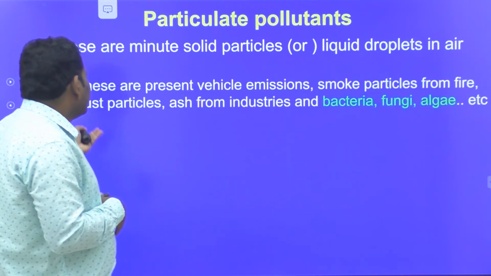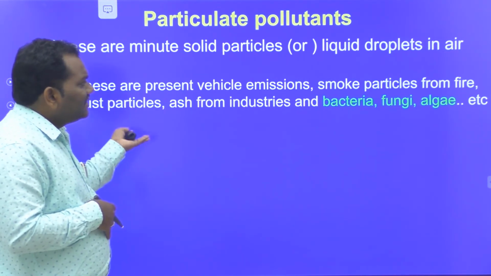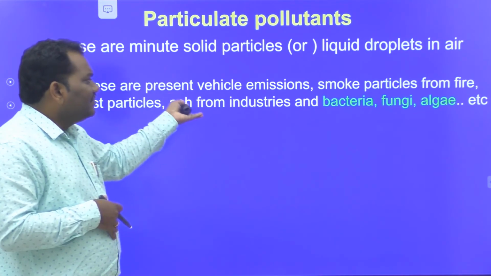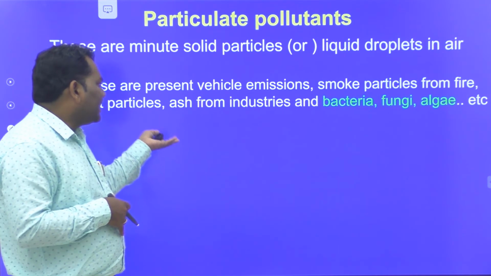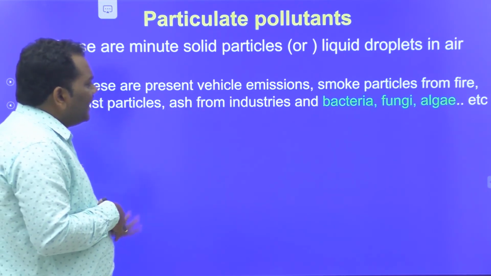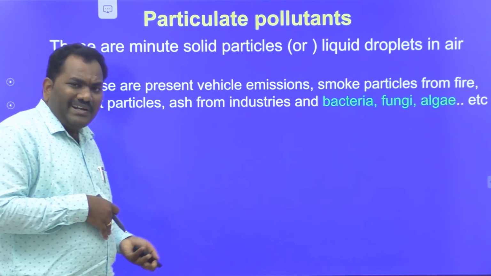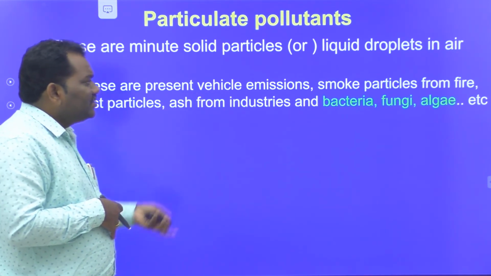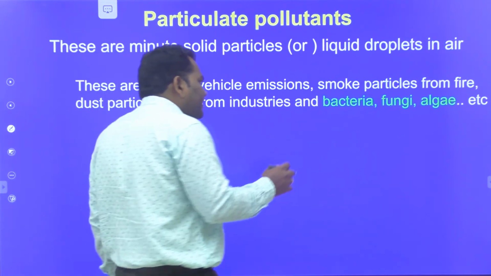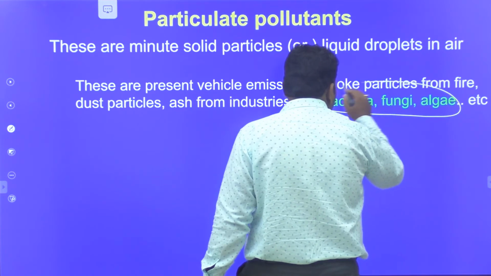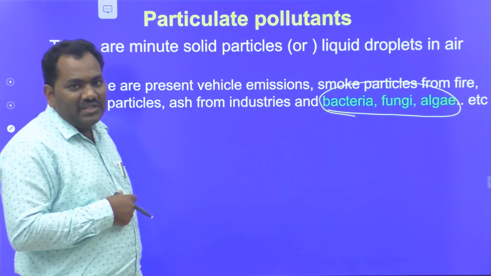These are present in vehicle emissions, smoke particles from fire, and dust particles or ash from industries. Bacteria, fungi and algae are also considered particulate pollutants. They are classified into two types: viable and non-viable. Fungi, bacteria, algae and some other living organisms present in air are considered viable particulate pollutants.